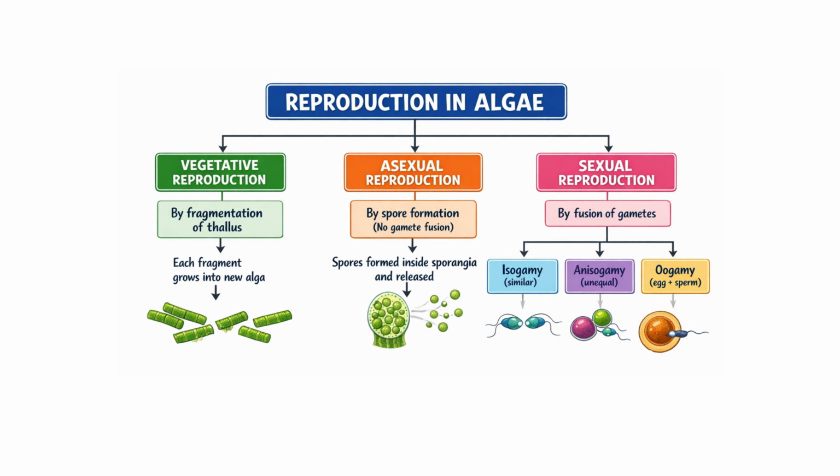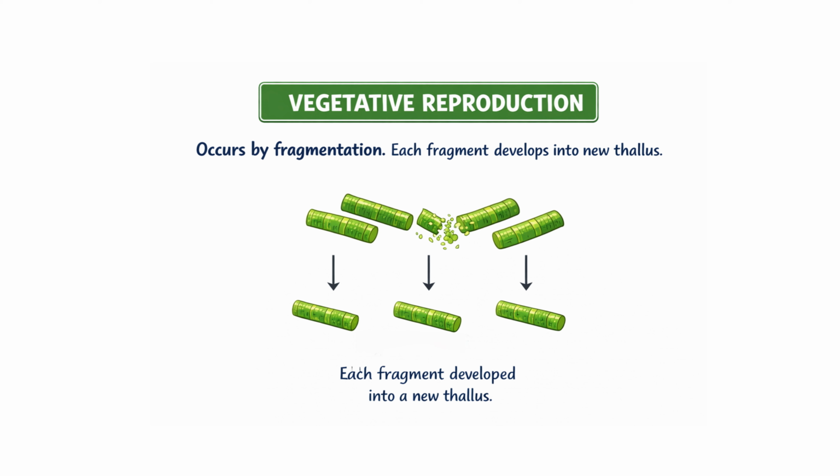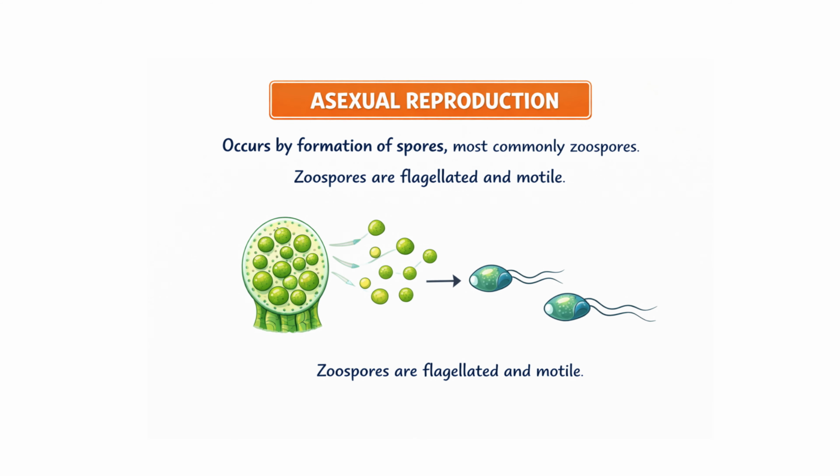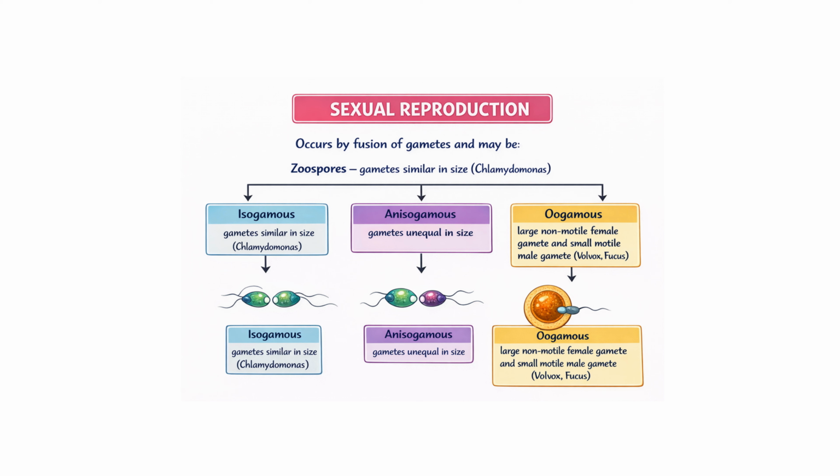Now let us understand reproduction in algae. Algae reproduce by three modes, which are vegetative reproduction, asexual reproduction, and sexual reproduction. Vegetative reproduction occurs by fragmentation. Each fragment develops into a new thallus, and asexual reproduction occurs by formation of spores, most commonly zoospores. Zoospores are flagellated and motile. Sexual reproduction occurs by fusion of gametes and may be isogamous, anisogamous, gametes unequal in size, and oogamous, a large non-motile female gamete and a small motile male gamete.